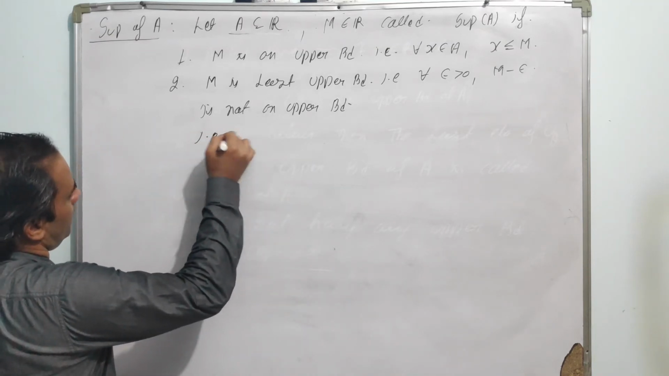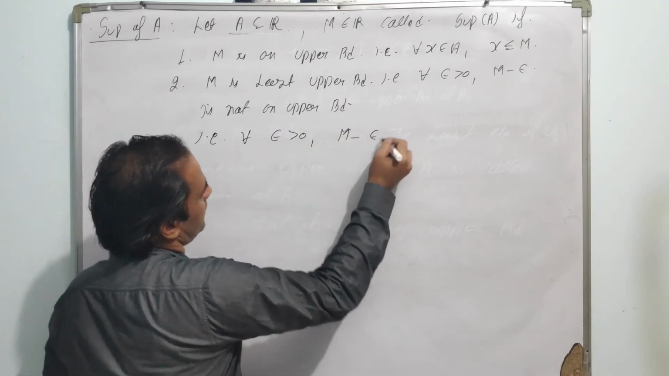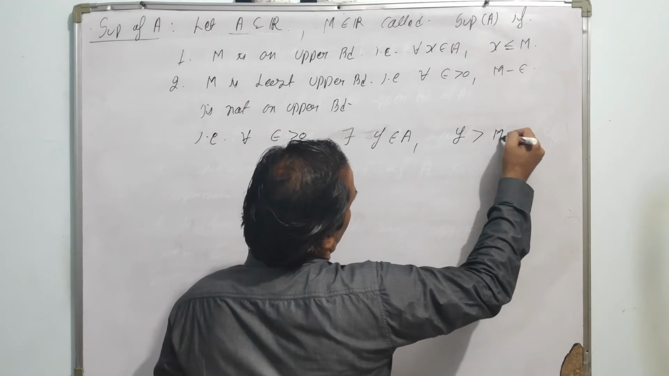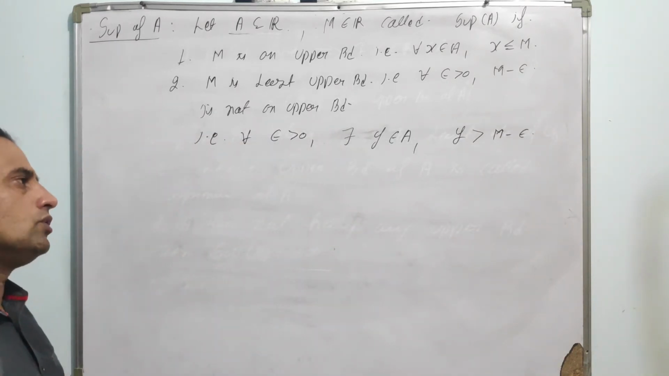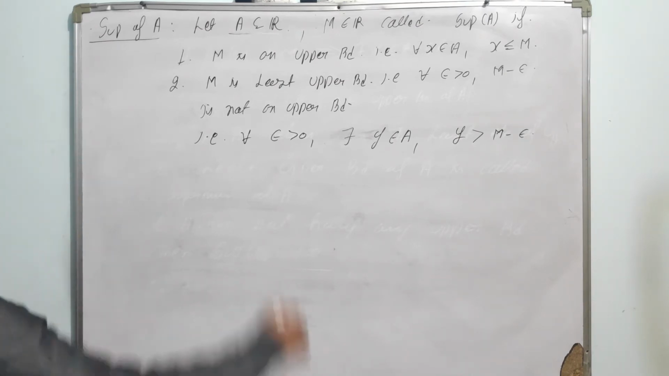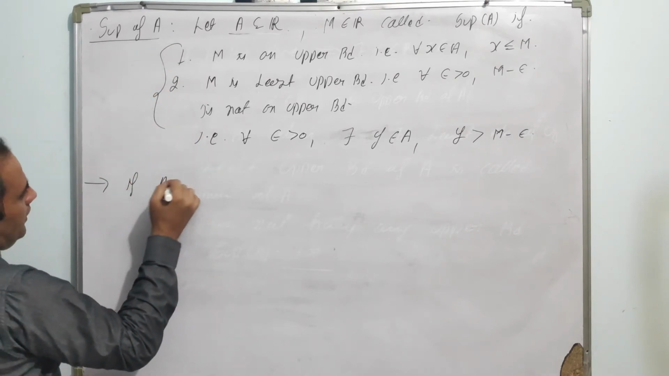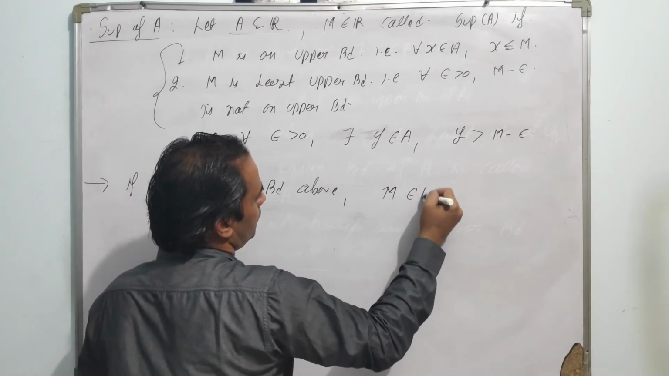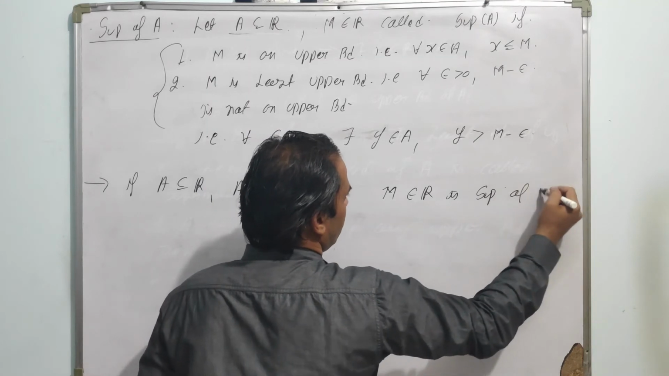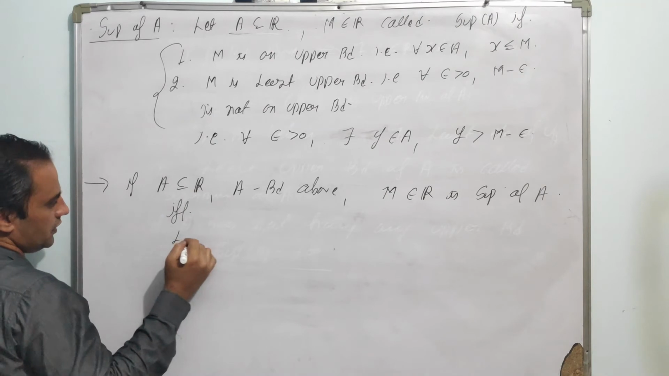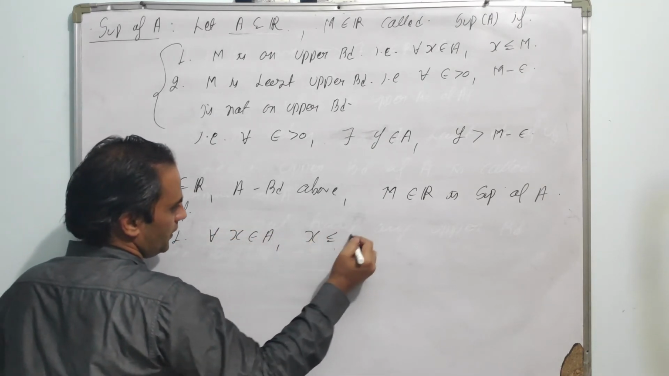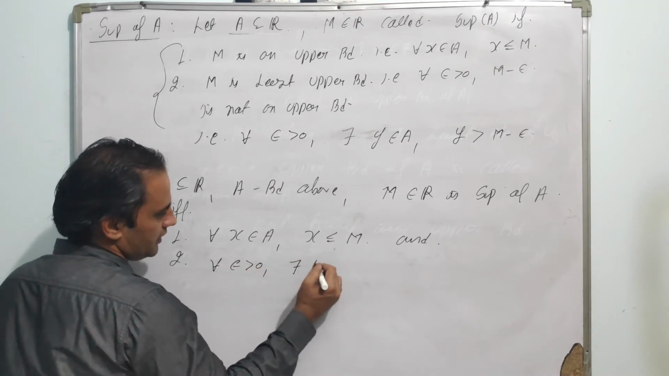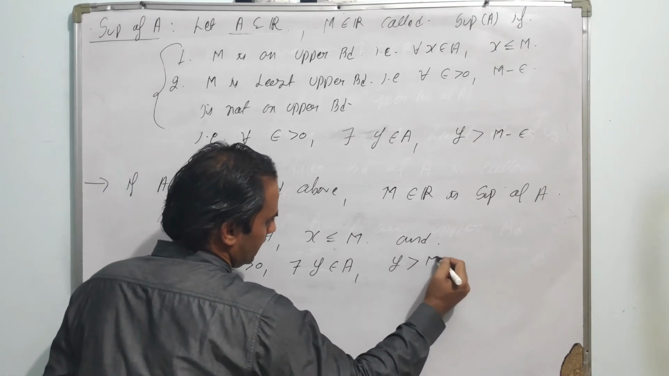That is, for every epsilon greater than 0, there must exist y belongs to A such that y is greater than M minus epsilon. Since M minus epsilon is not an upper bound, there must exist some element in A which is greater than this value. So we can summarize this definition: if A is a subset of R and A is bounded above, then capital M belongs to R is the supremum of A if and only if, first condition, for all x belongs to A, x is less than or equal to M, and second condition, for every epsilon greater than 0, there exists y belongs to A such that y is greater than M minus epsilon.